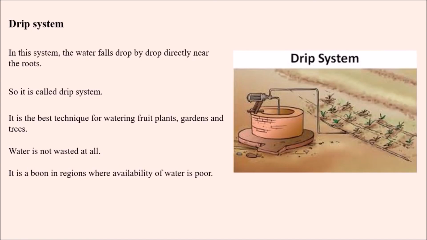Once again, the drip irrigation system. In this system, the water falls drop by drop directly near the roots. As it falls drop by drop, it is called the drip system, and it is the best technique for watering fruit plants, gardens and trees as well. One more benefit of the drip system is that water is not wasted at all, and it is a boon in regions where availability of water is poor.